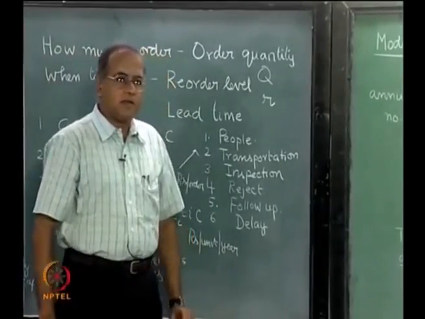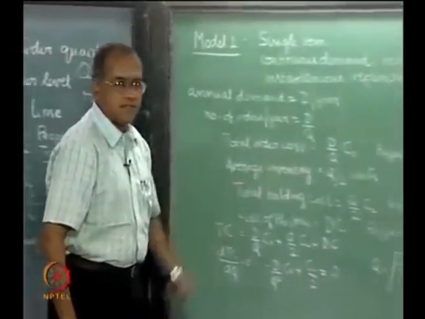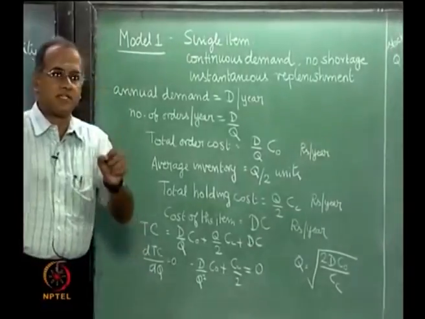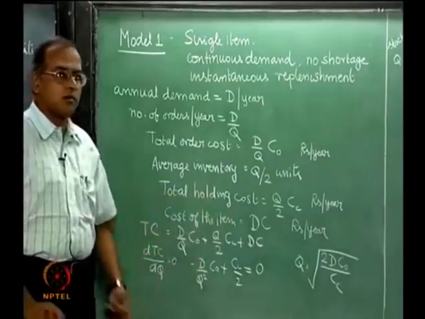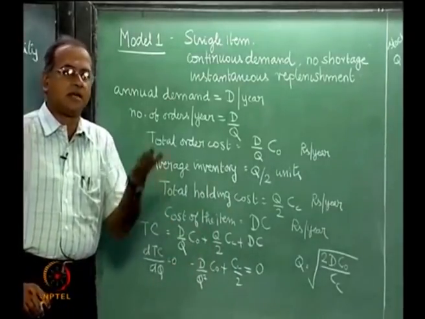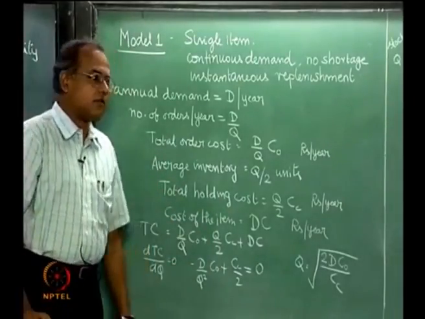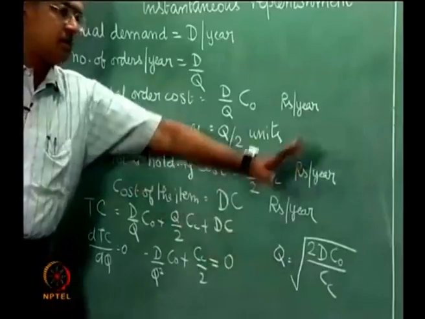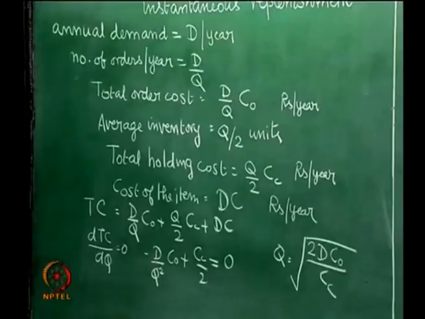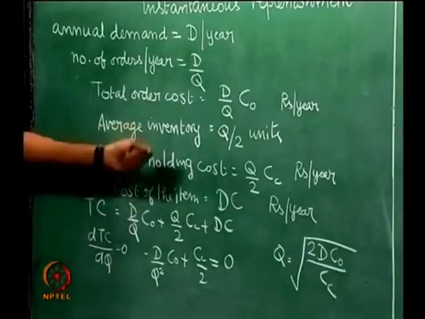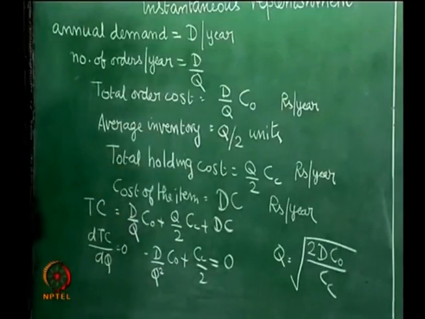Now actually speaking, q is a square root of something, so q should be plus value or minus value mathematically, but since q is a quantity that is ordered, it cannot take a negative value, therefore it is customary to write q equal to root of 2 d C naught by Cc and write only the positive value. We do not write plus minus root of 2 d C naught by Cc, only the positive value is taken.